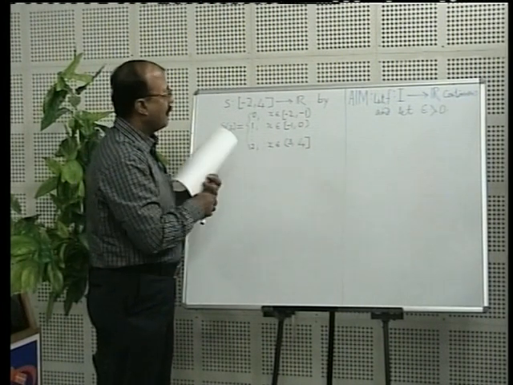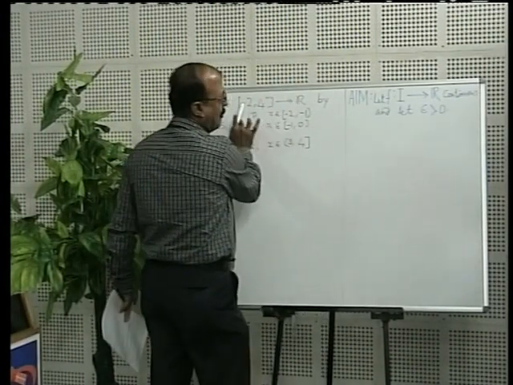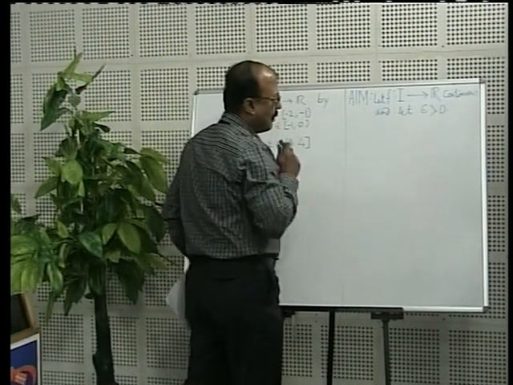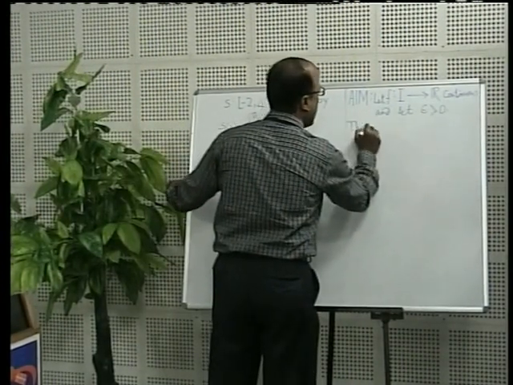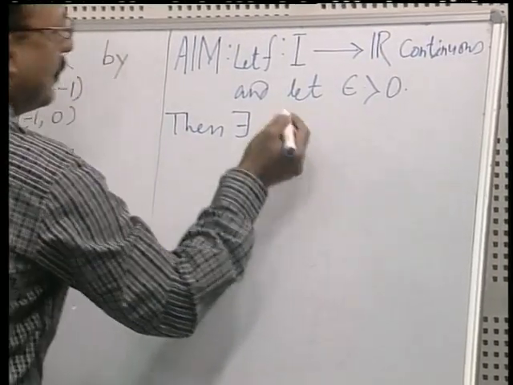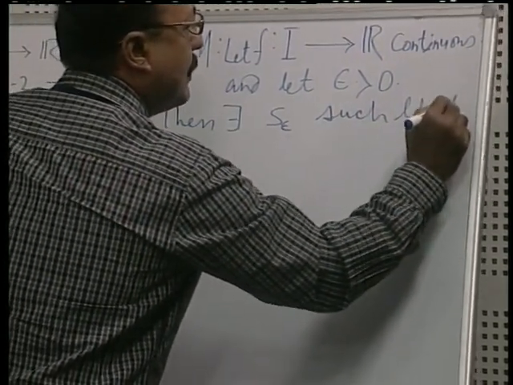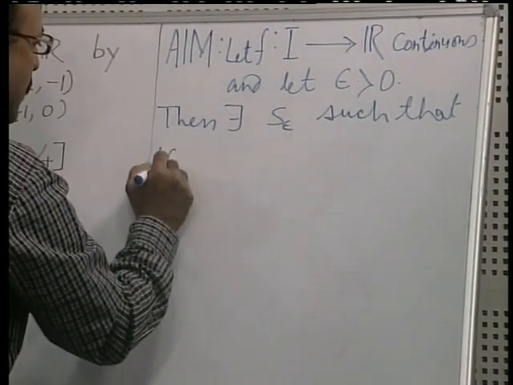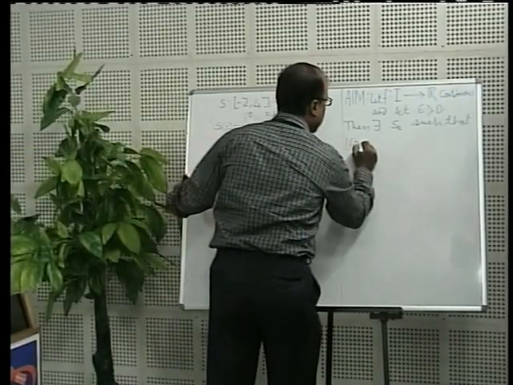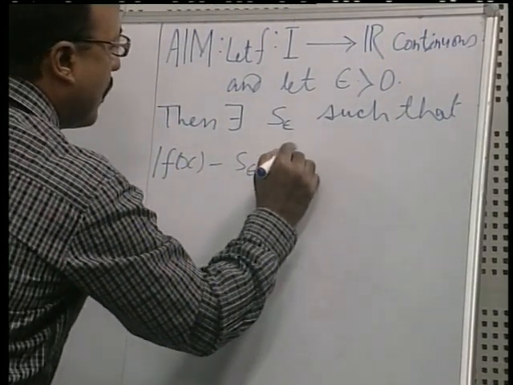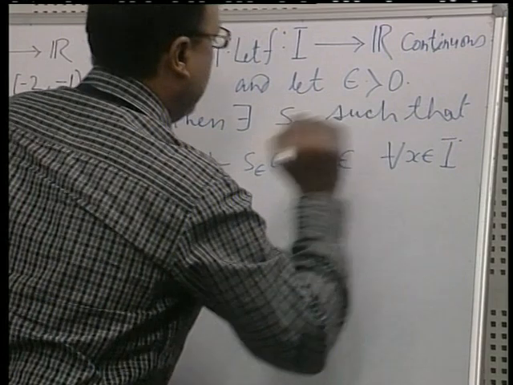Now the first thing I am trying to show you is this. If you take any closed and bounded interval I, and an epsilon that is any positive number, then there exists a step function, which will depend on epsilon, such that whatever x you take in the closed interval, the distance between f(x) and the step function at x will be less than epsilon. So this will happen for all x in I.